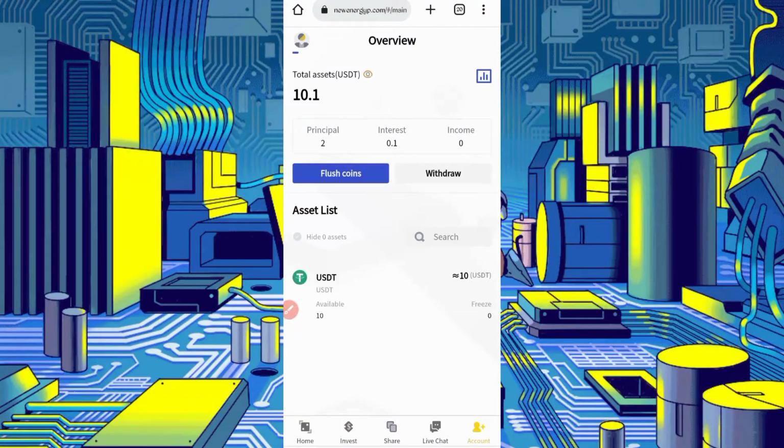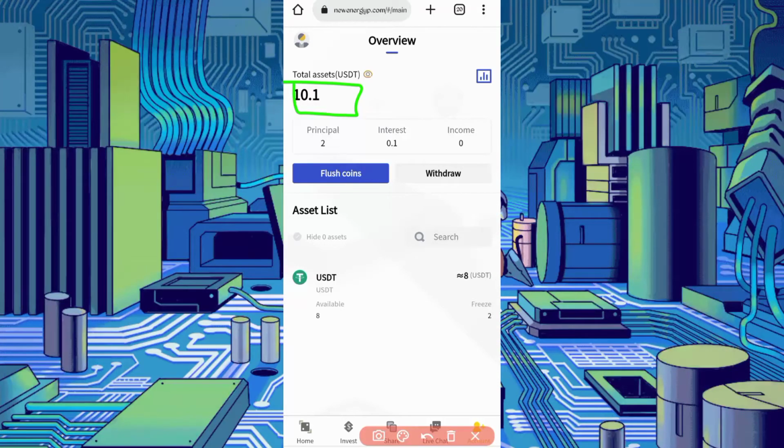Okay, go to the account. Here you can see my balance increase 10.1 USDT. Okay, so now after 24 hours I can withdraw easily. So just click on the profile icon.